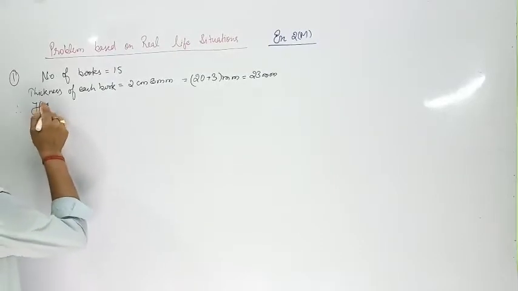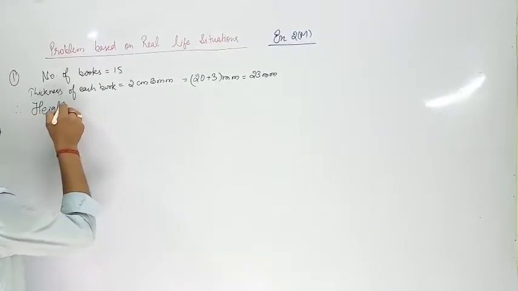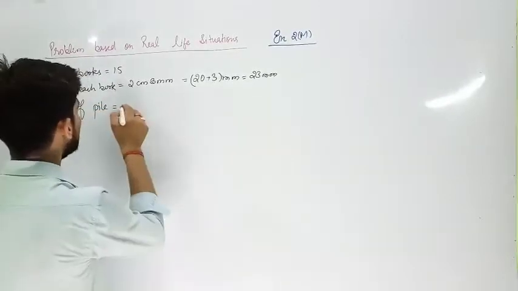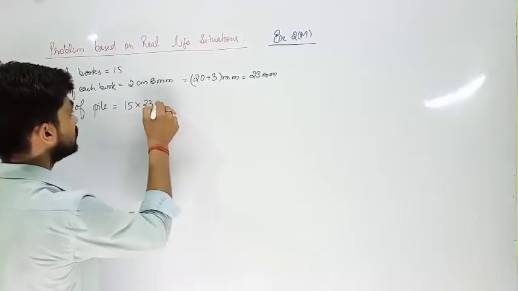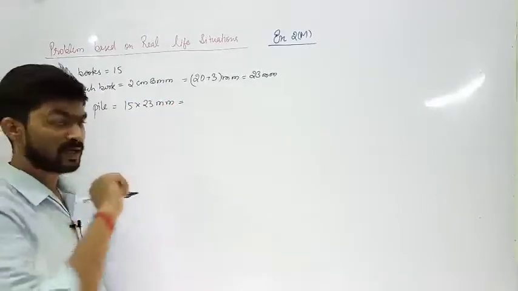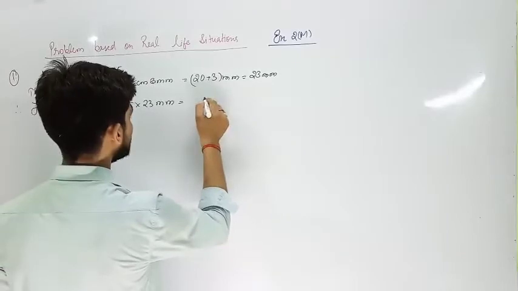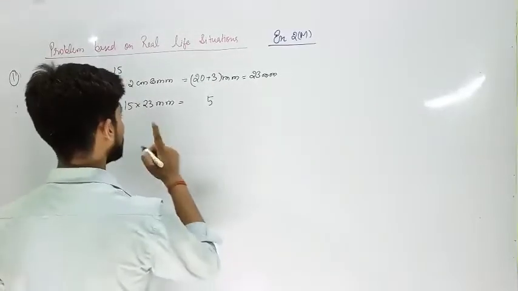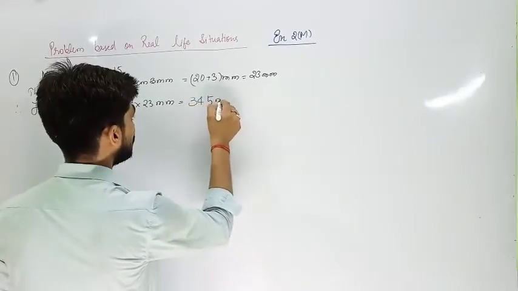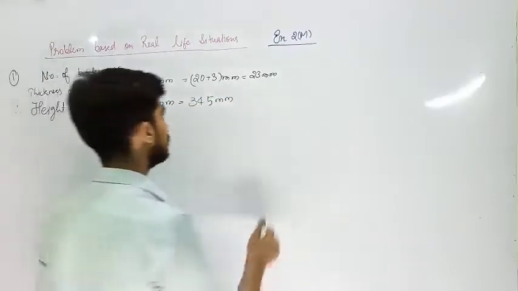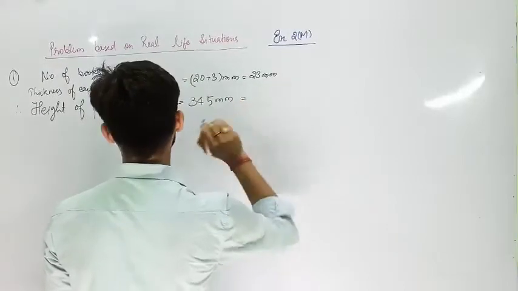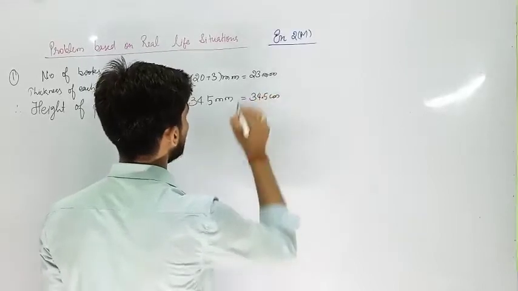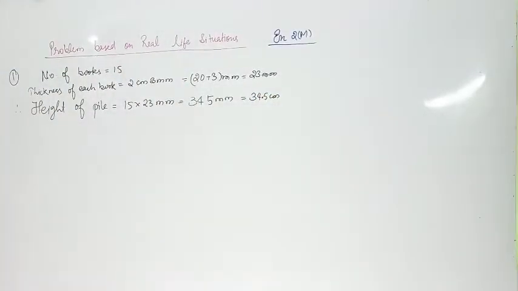Therefore, the height of the pile. Pile means a collection. The height of the pile is 15 into 23 millimeter. Multiply. Pause the video and multiply very fast. Your answer will be: 15 times 3 is 45, 15 times 2 is 30, and 4 carried makes 34, so 345 millimeter. All divided by 10, you will get centimeter. So 34.5 centimeter. I hope you got the method.